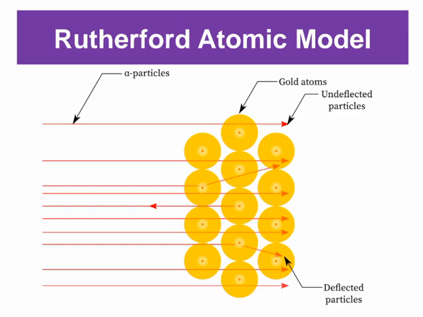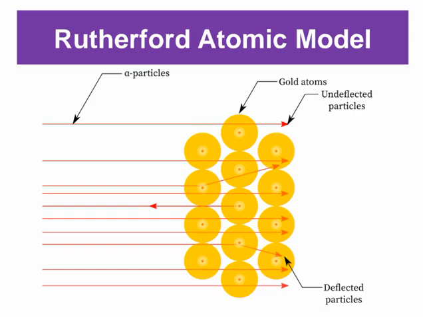So the Rutherford atomic model was not in accordance with Maxwell's theory and could not explain the stability of an atom. Just note that the Rutherford atomic model could not explain the stability of an atom.